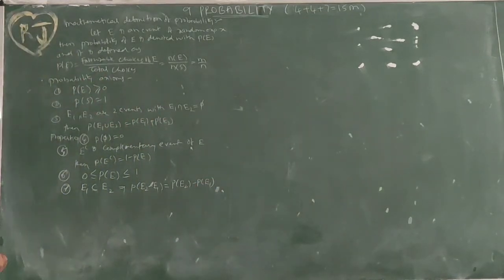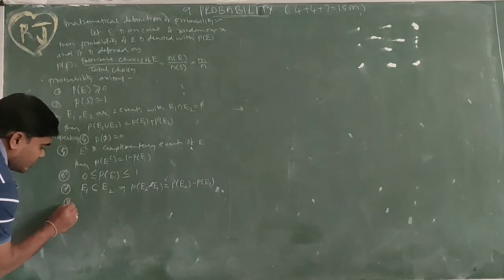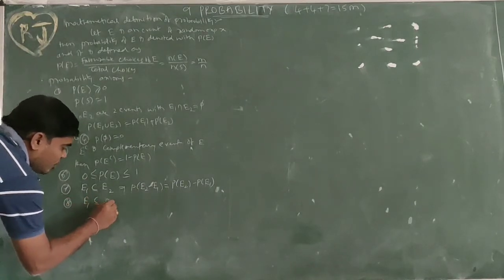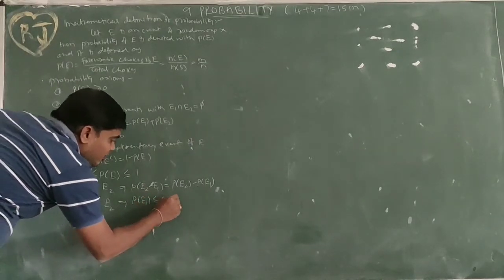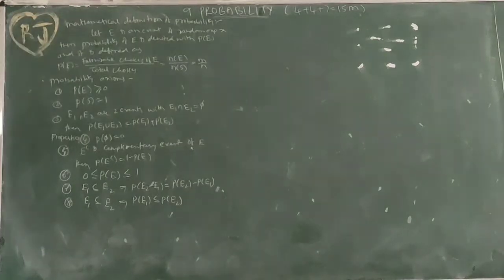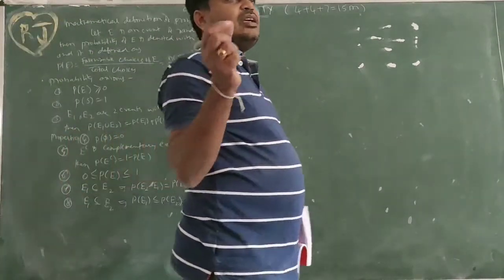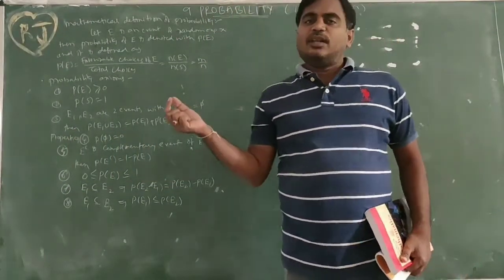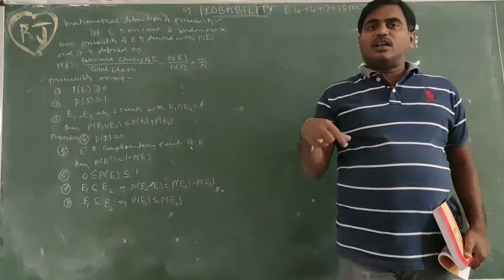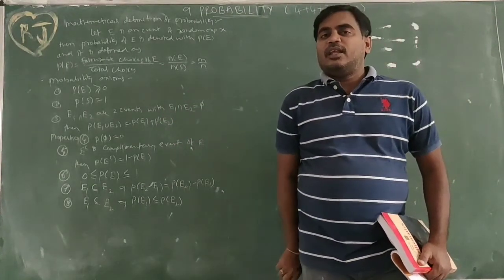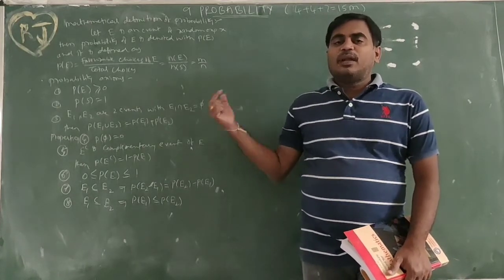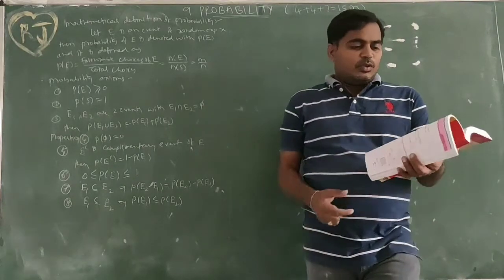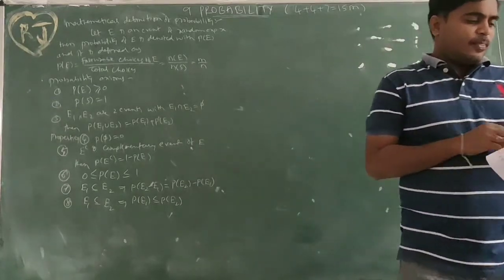Next, E1 is a subset of or equal to E2 implies P(E1) ≤ P(E2). So E1 subset of E2 means E2 has more choices than E1. All the choices of E1 are also choices of E2. Then the probability of E1 is less than or equal to the probability of E2. So this one.